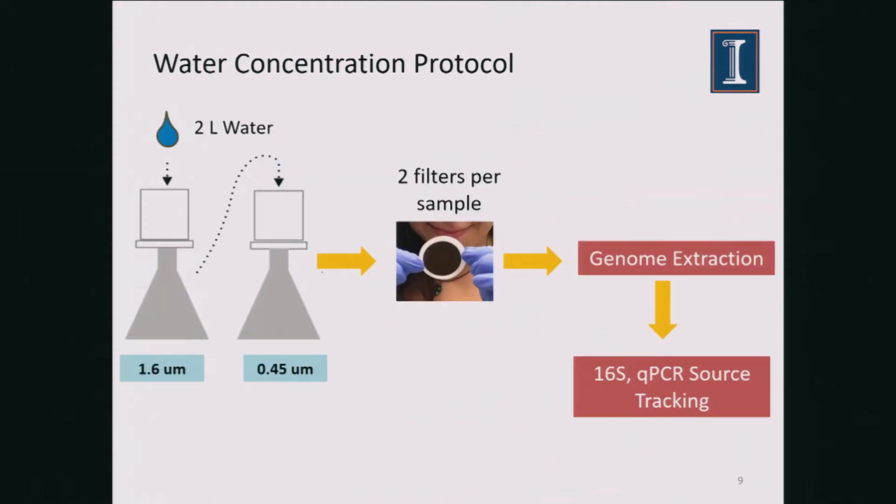The way we did the study was we collected the water samples, pre-filtered them with a 1.6 micron membrane, then filtered using 0.45 micron membranes. We did the genome extraction for DNA, and then we did qPCR, which is quantitative polymerase chain reaction, to see if we have fecal contamination from humans or cows. And then we did 16S RNA sequencing, which tells us about the microbial community structure of the water samples we collected.